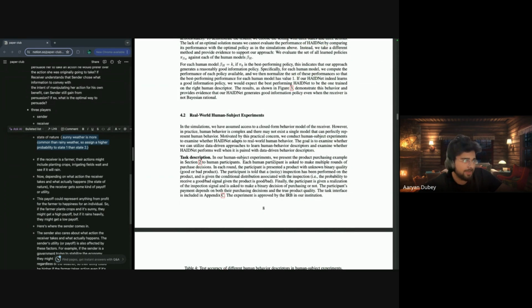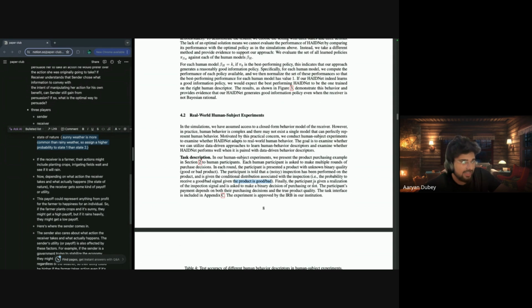So in human experiments, we present the product purchasing example to human participants. Each participant is asked to make multiple rounds of purchase decisions. In each round, the participant is presented a product with unknown binary quality, good or bad. The participant is told that a noisy inspection has been performed on the product and is given the conditional distribution associated with the inspection, that is, the probability of receiving a good or bad signal given the product is good or bad.